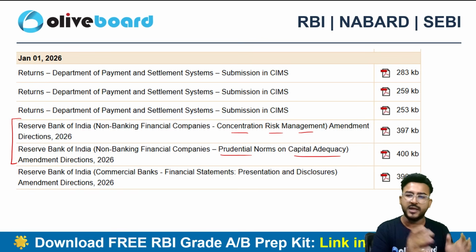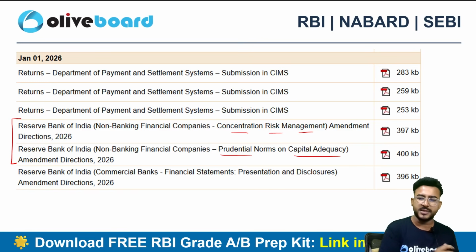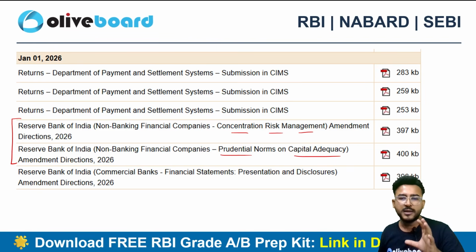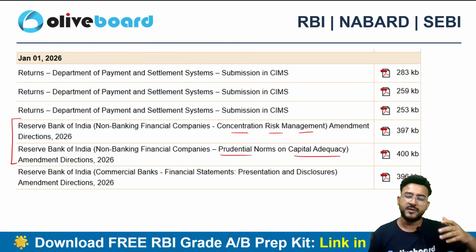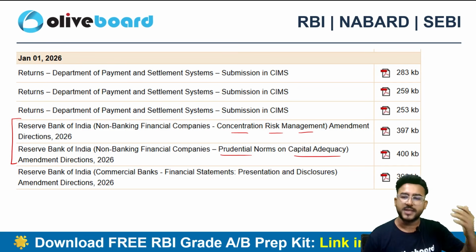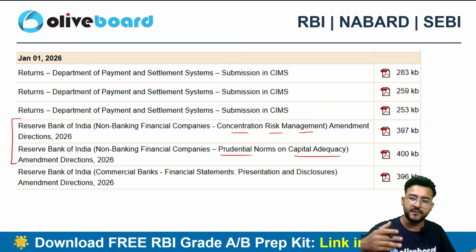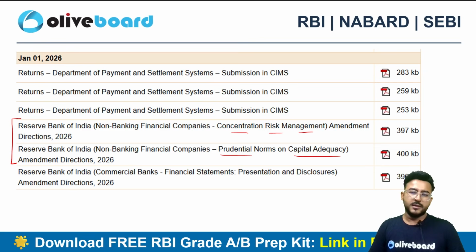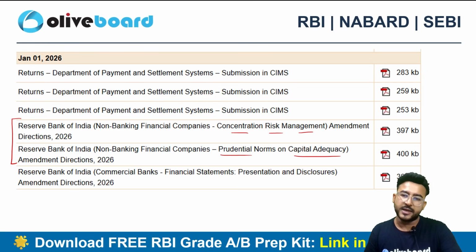If you see the January section related to the RBI circular, you can see so many circulars, but no worries at all. Most of them are amendment directions, and let's suppose if some direction is there for the scheduled commercial bank, then it is also there for the rest of the categories of banks like payment banks, AIFI and RRBs, right? So it's the same circular only, right? The concept will be the same only. So we'll be covering it in a very crisp manner.